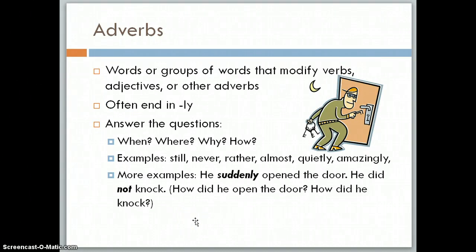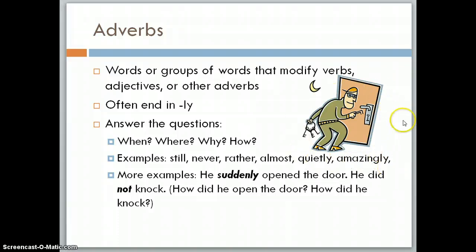Adverbs, on the other hand, are words or groups of words that modify verbs, adjectives, or other adverbs. They often end in ly, so that's one way to recognize them. However, not all adverbs end in ly. And they answer these questions: when, where, why, or how. So here are some examples of adverbs: still, never, rather, almost, quietly, amazingly.